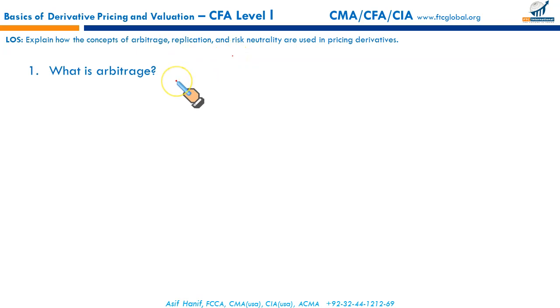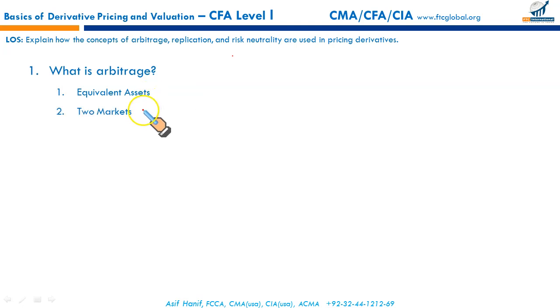First of all, what is an arbitrage? What is arbitrage? Arbitrage exists when equivalent assets or combination of assets sell for two different prices in two different markets.